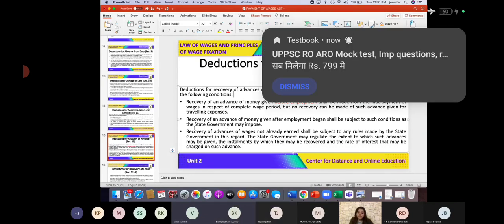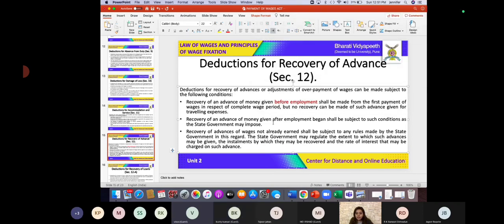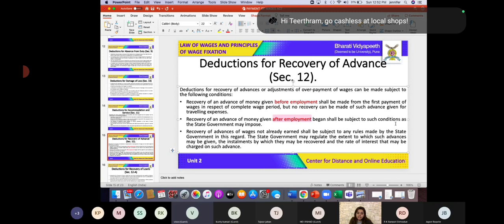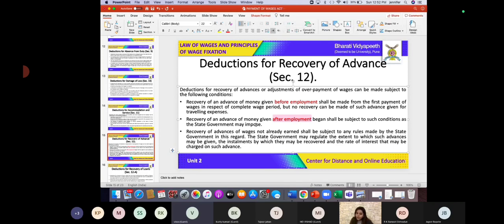Okay. Further, recovery of an advance of money given after employment. In that case scenario, what is going to happen after employment? Recovery of an advance of money given after employment shall be subject to such condition as the state government may impose. In that case scenario, whatever the state government prescribes, that will follow.